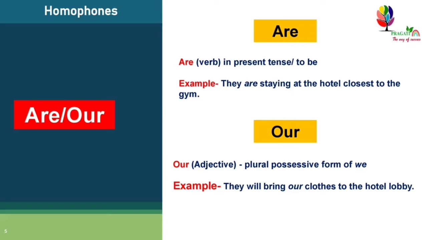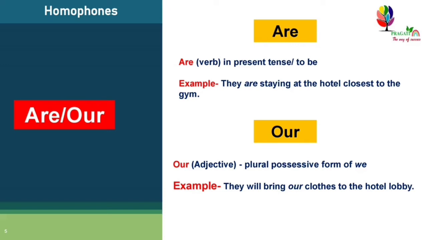And O-U-R, our, can be used as an adjective. It is the plural possessive form of we. For example, they will bring our clothes to the hotel lobby.